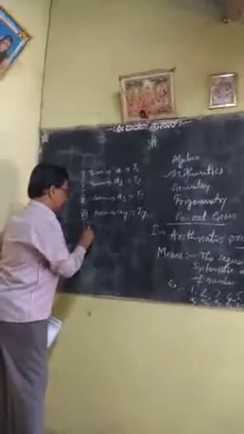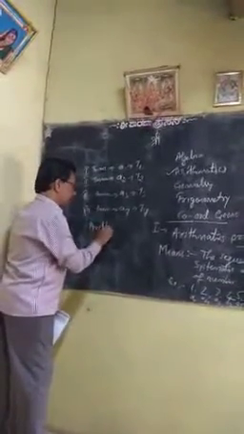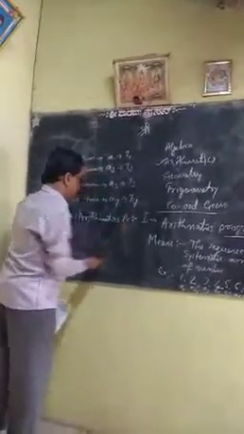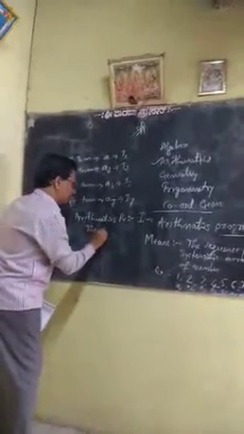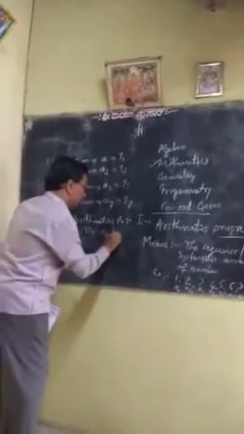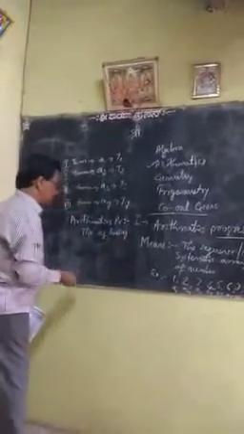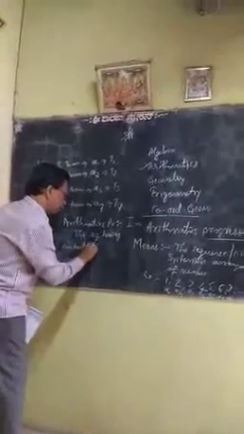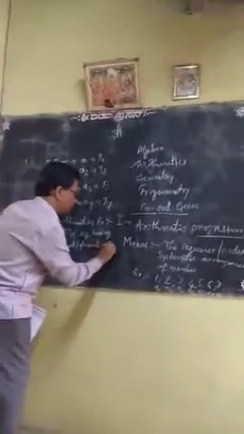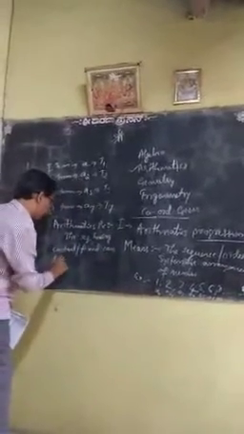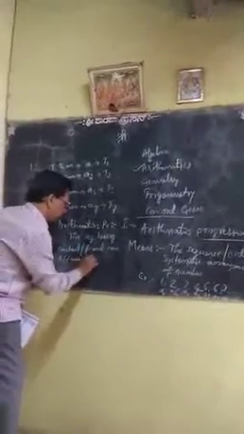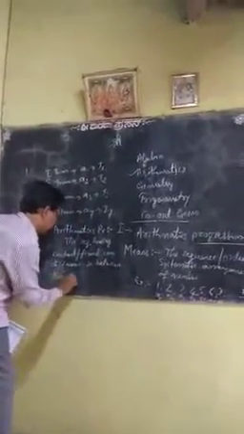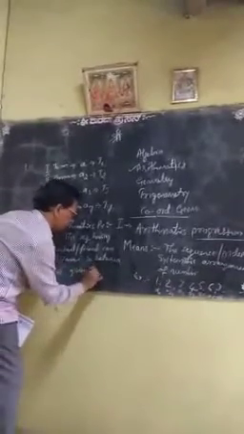If the arithmetic progression indicates the sequence having a constant or fixed common difference in between the given terms.